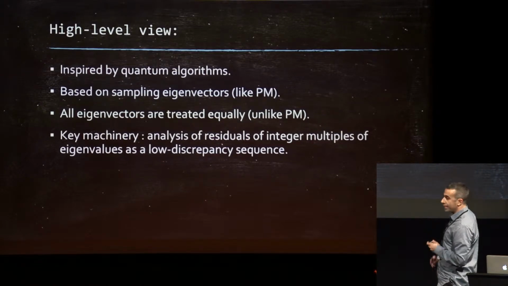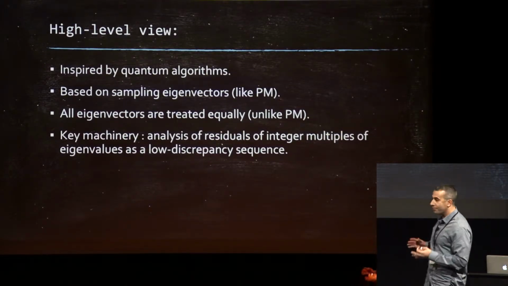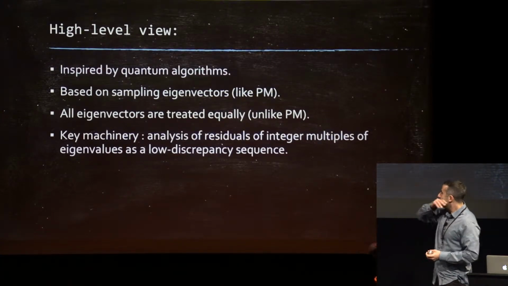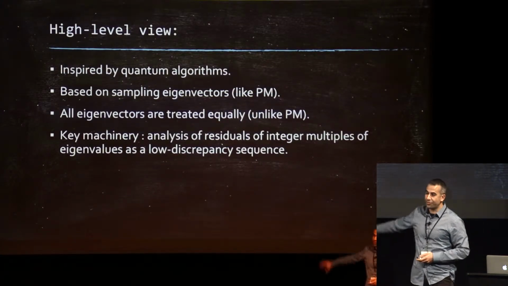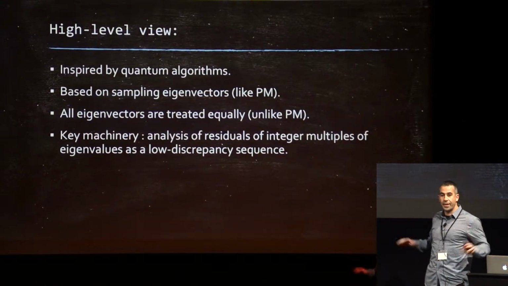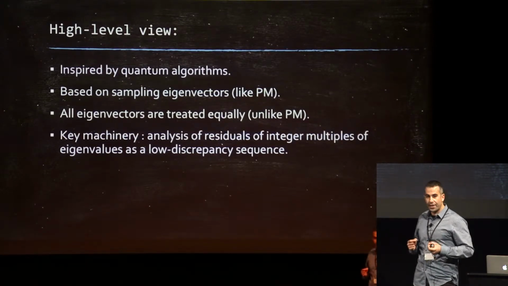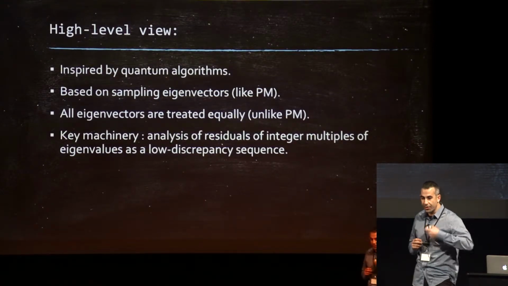The key machinery here is analysis of residuals of integer multiples of eigenvalues as a low discrepancy sequence. So you may want to take a second to stare at this sentence. I'm going to parse it over and over again throughout this talk. We're going to take the eigenvalues, multiply them by integers, and look at the fractional part. And we're going to analyze that sequence and how well it mixes on the unit circle.